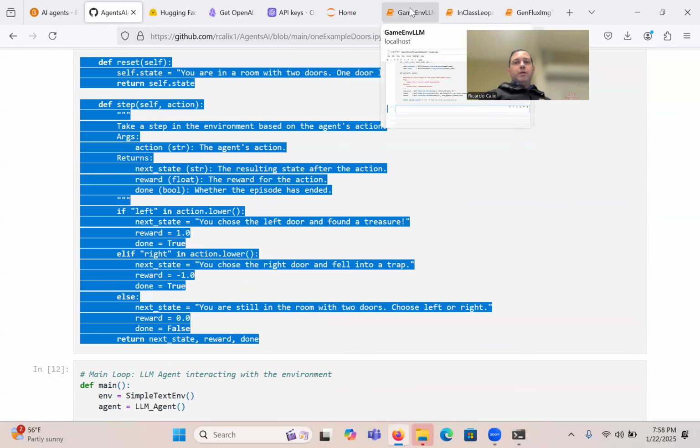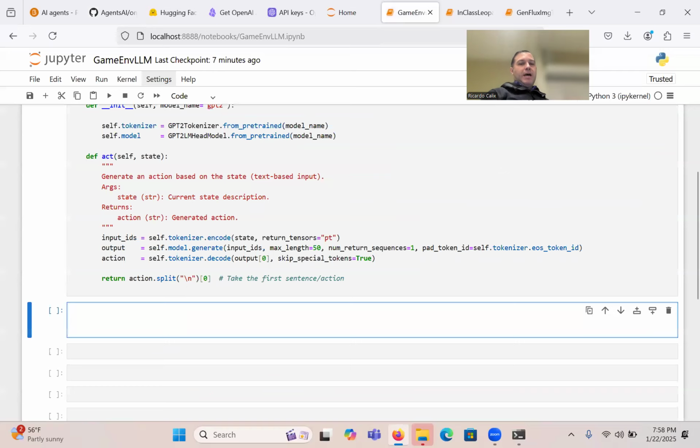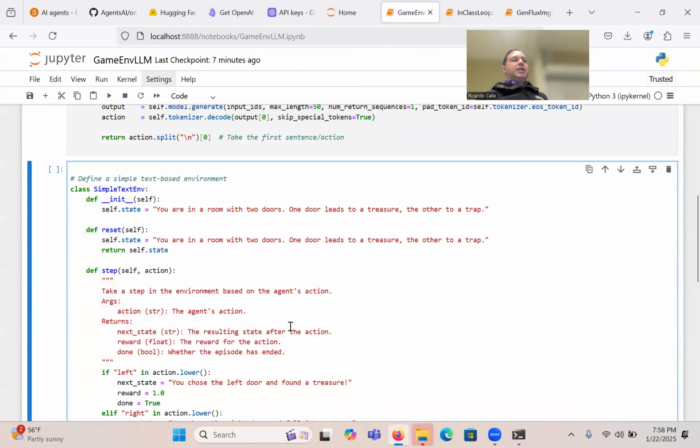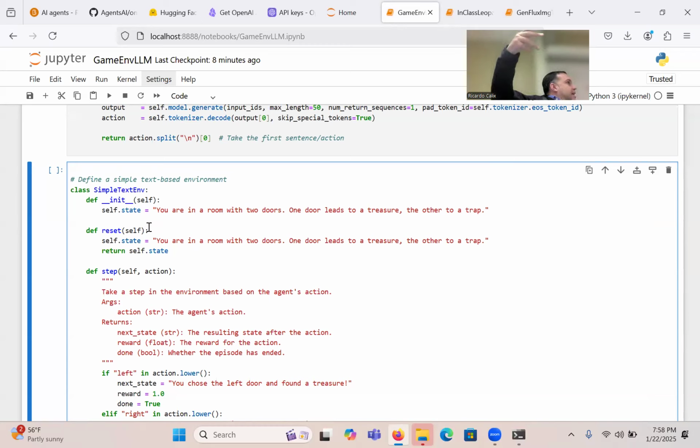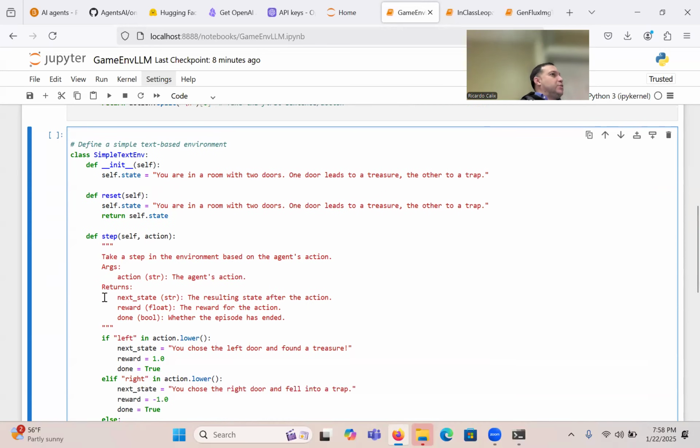So we go over here. We have an LLM, and now we need some logic in this game for the LLM to traverse. So the class, simple text environment. We're going to have a state. These are functions that are really important. Init starts the game, right? So we start at a state. Reset means that we can reset the game, like whenever you play the game and you just reset to the beginning. Step is a function in games that allows you to take the step.